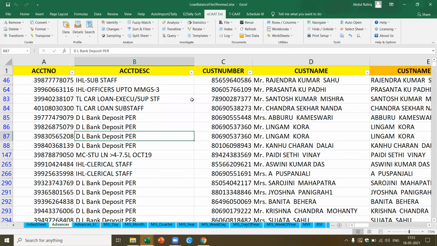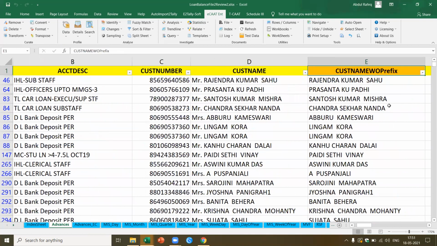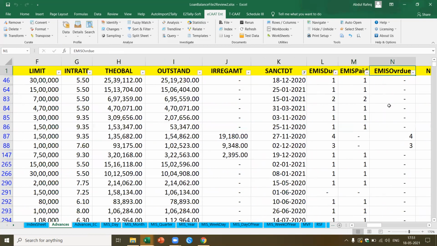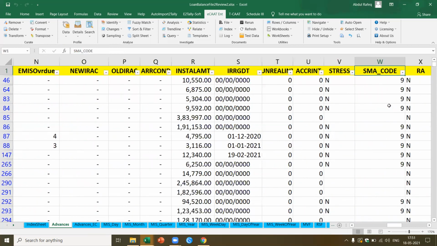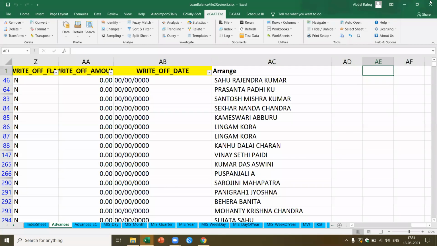Okay, now this is about the loan advance file. I just picked up some example to show you how you can practically audit using a loan audit file. Okay, let me close this file. I want to show you a few more things before we go.